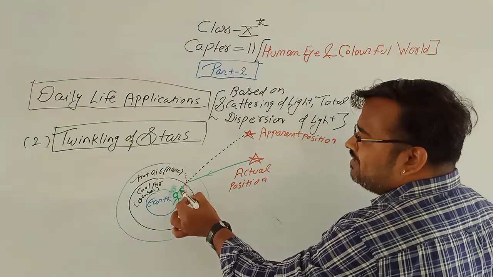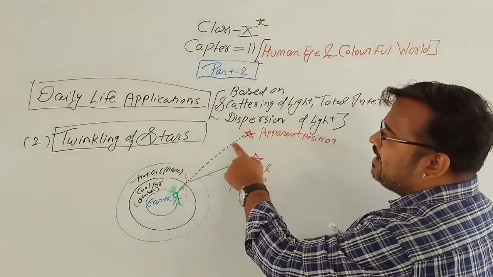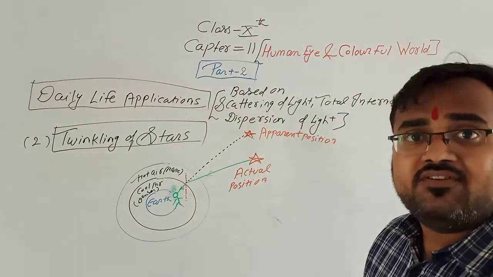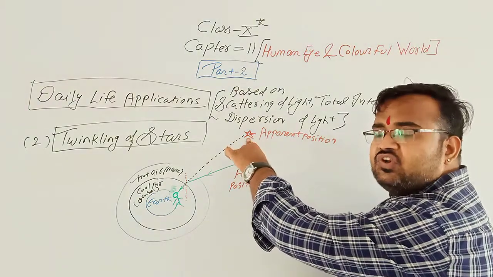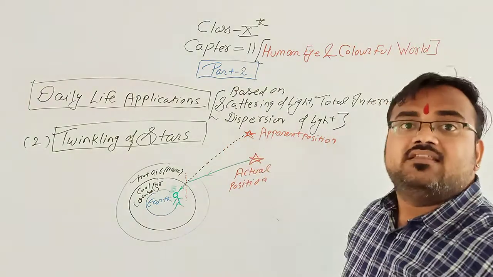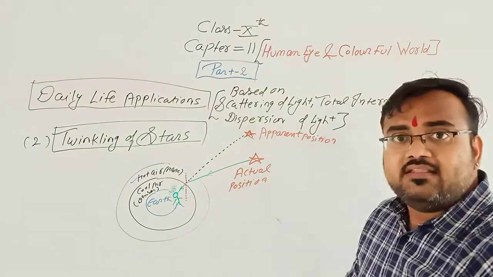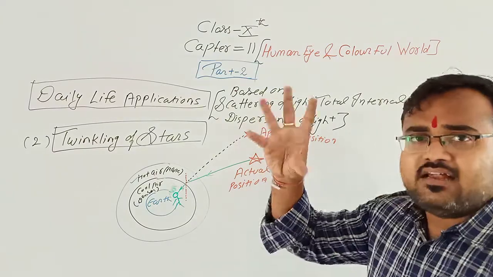Now, what does the observer feel? The observer feels that the light rays are coming in this direction, so the observer feels that the star is here. The position of the star here is the apparent position of the star. The actual position of the star is this. Therefore, we can see the stars twinkling.